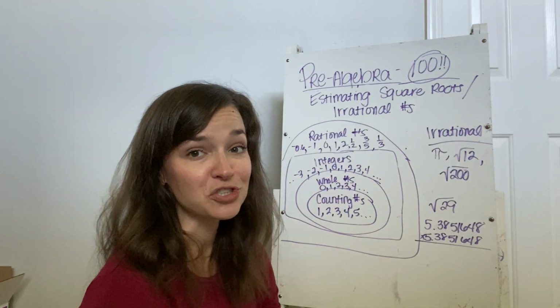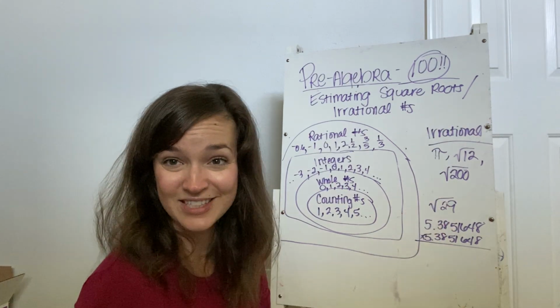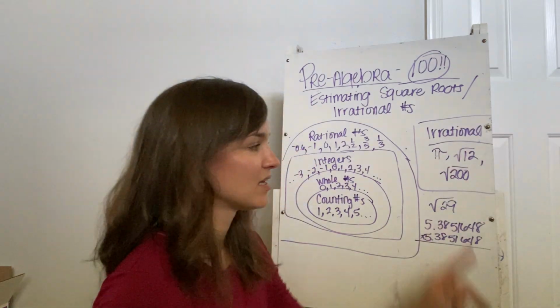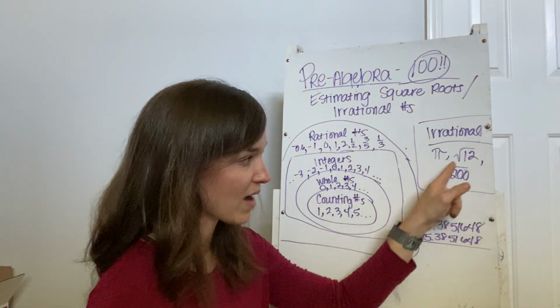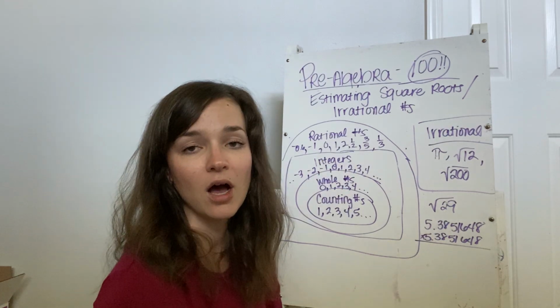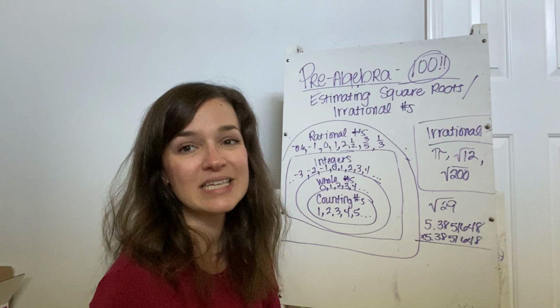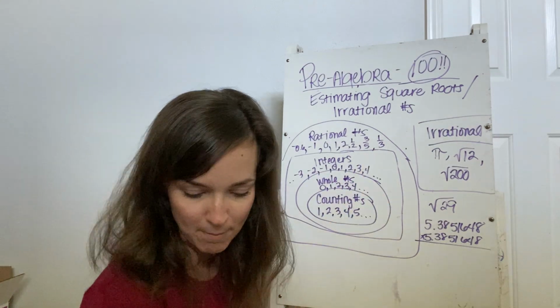If something is irrational, it seems to us like it doesn't really make sense. It's hard to make sense of this, right? So these irrational numbers, that's what we're talking about. When you have a radical, which that's what this sign is called, a radical, square root of some number that is not a perfect square, that counts as an irrational number. The square root of that number is an irrational number, okay?